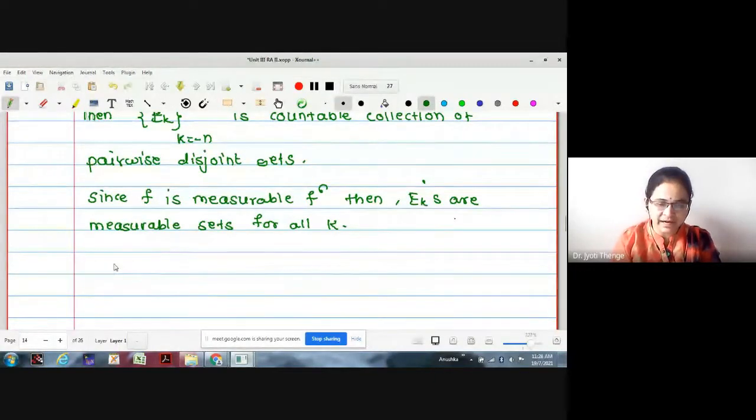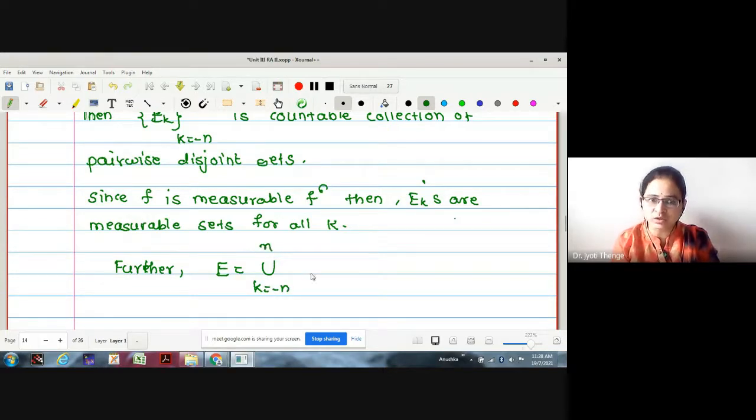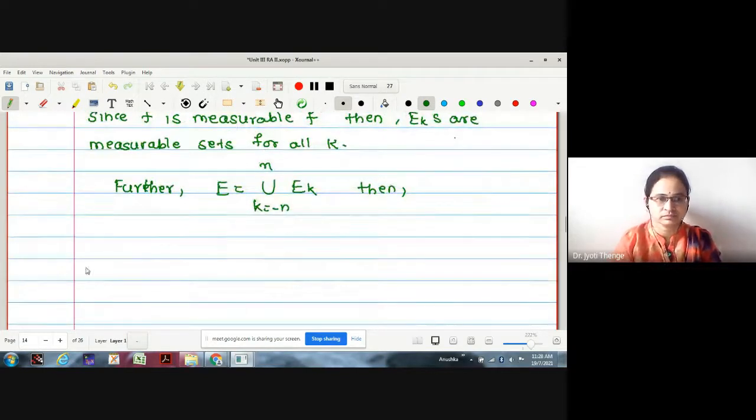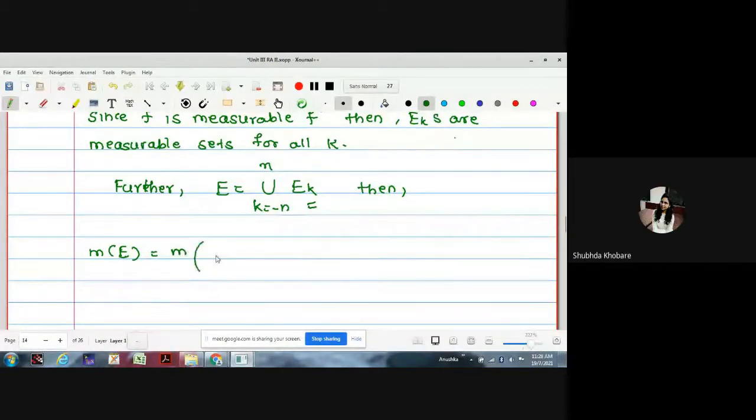Therefore, if I define further E to be the countable union of these EK, with k running from minus n to plus n, then what will be the measure of E? We have a pairwise disjoint collection, so summation.